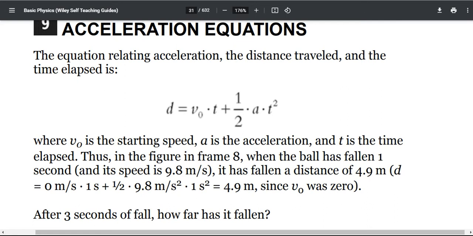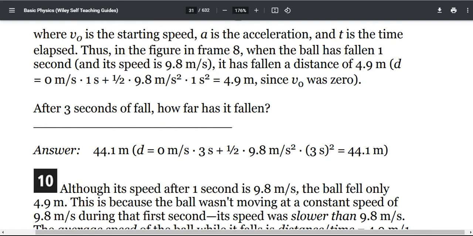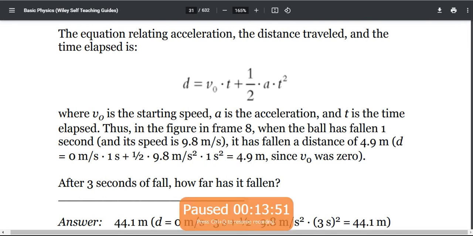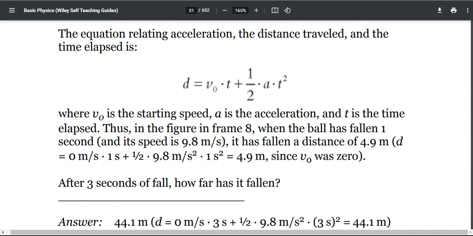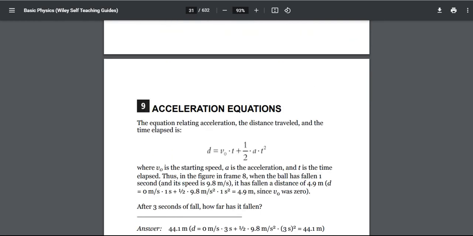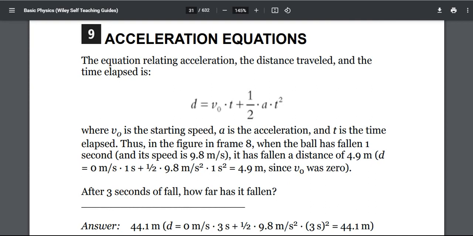After 3 seconds of fall, how far has it fallen? That was the question. Let's try this again. v0 is the starting speed, a is the acceleration, t is the time elapsed, and t squared is the time elapsed squared. We're going to put this equation into our previous question. In this figure, when the ball has fallen 1 second and its speed is 9.8 m/s, it has fallen a distance of 4.9 m.